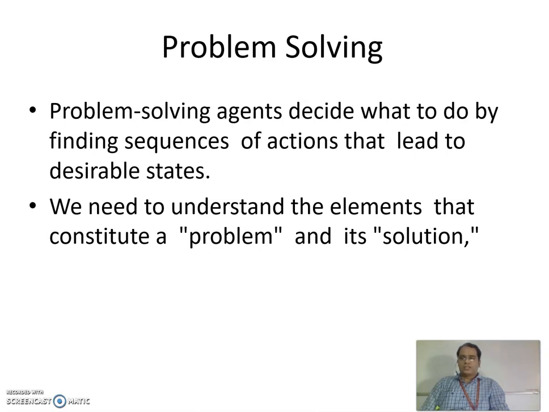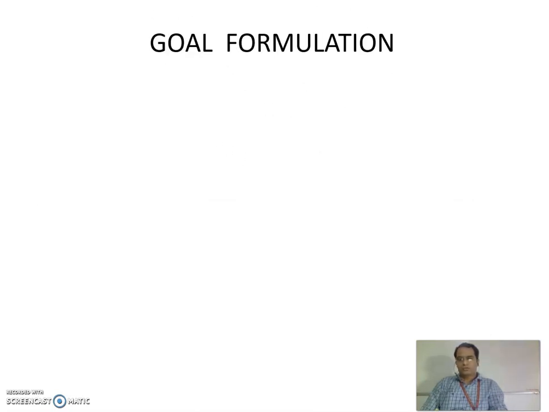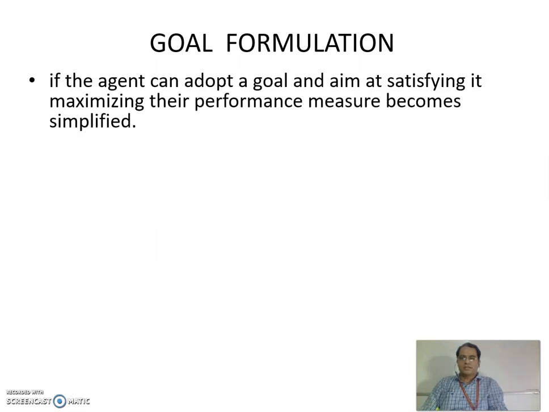Here we need to understand desirable states. There can be more than one such state. We need to understand the elements that constitute a problem and its solution. So goal formulation is the most important thing, which can maximize the efficiency of an agent.